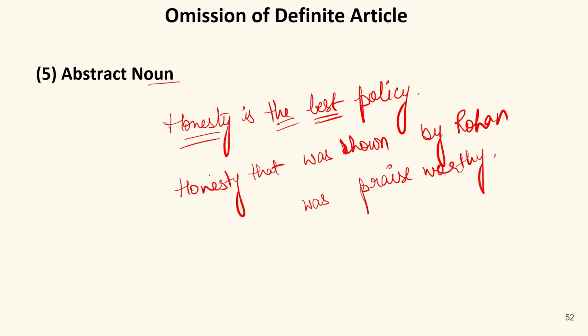Now, if I write the sentence like this, it means I'm making this honesty, this abstract noun, particular. So in this case, I can use the before it: the honesty that was shown by Rohan, because I'm here making the word particular or related to someone.